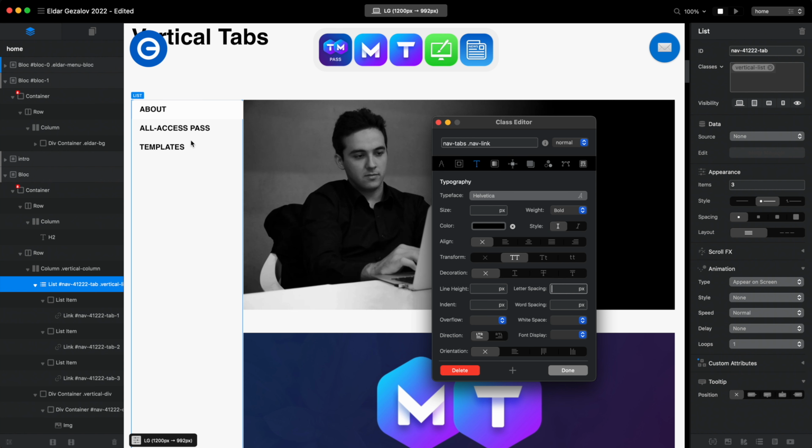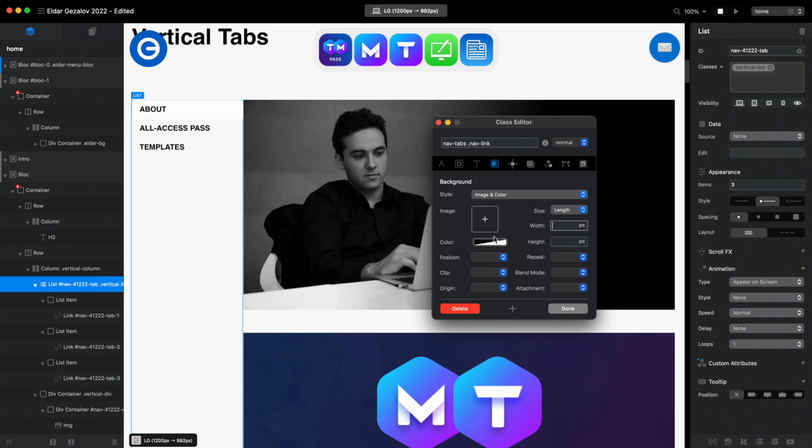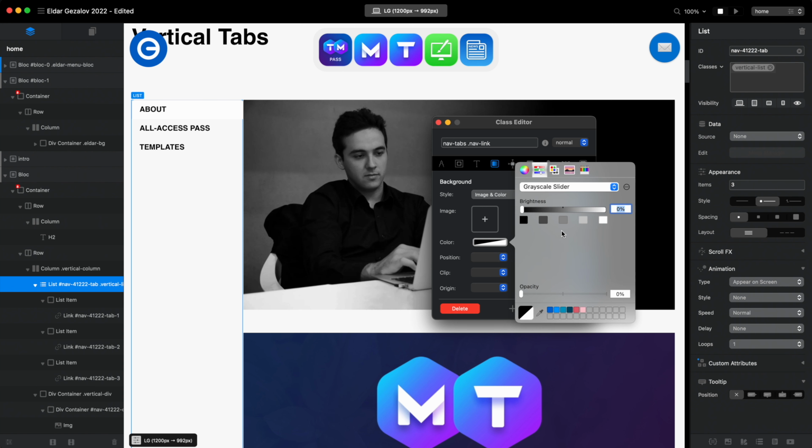So what else can we change here? Of course, we can change the background color for the whole tab. But well, if you want to create some button-like structure, you can change it here.